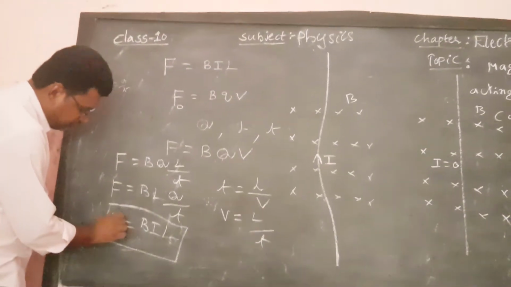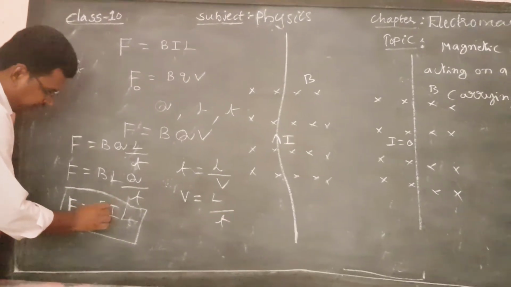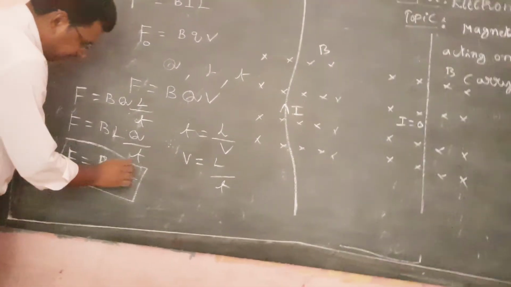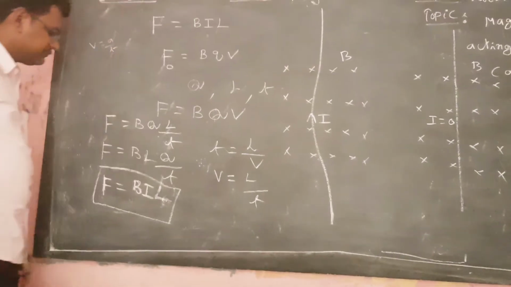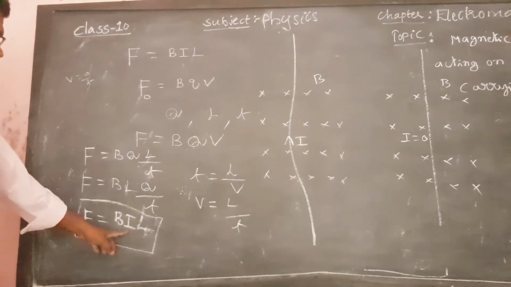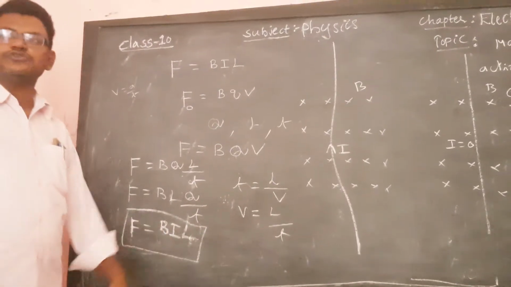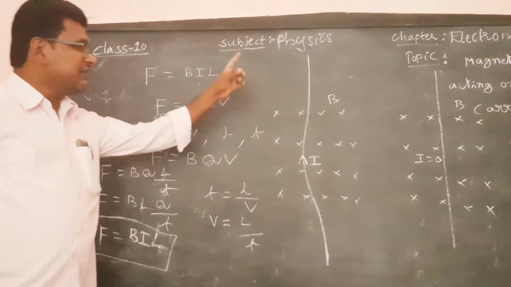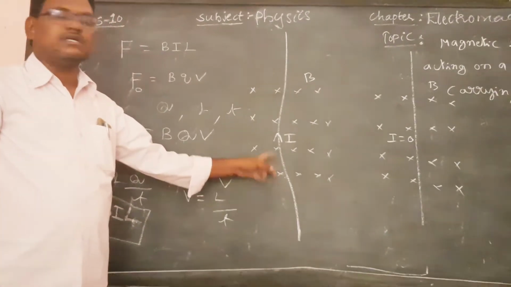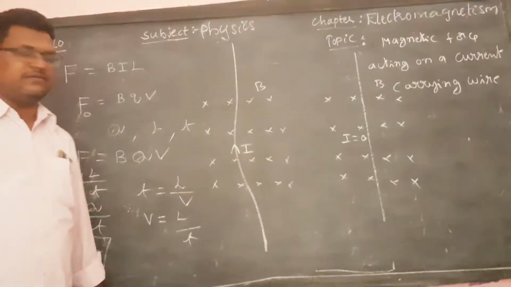Magnetic force F equals BIL. This is the magnetic force acting on a current carrying wire when it is in a perpendicular magnetic field.